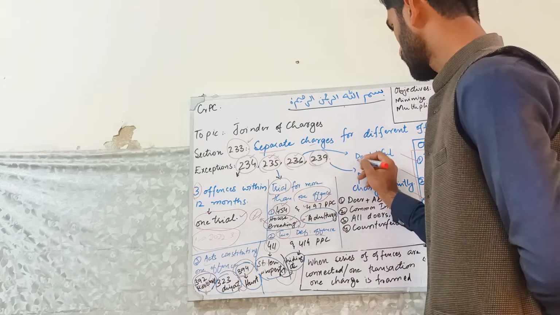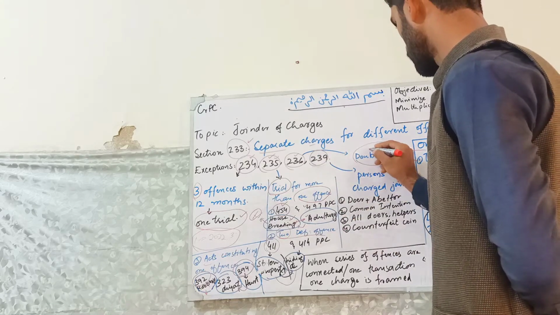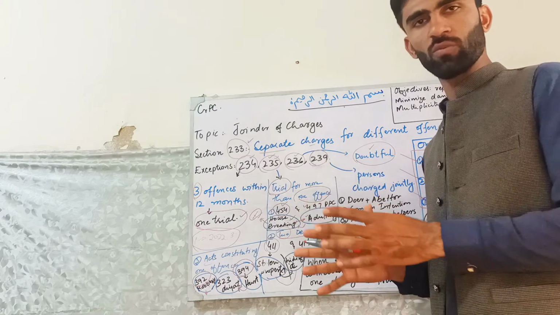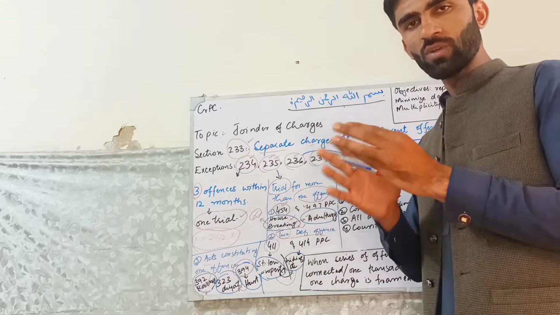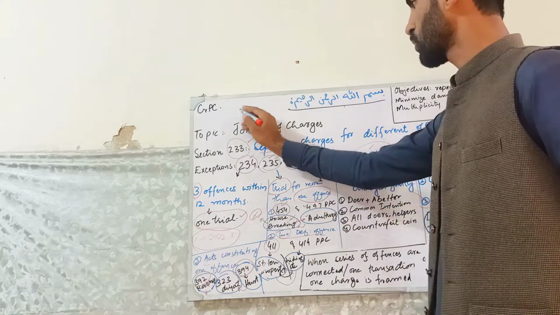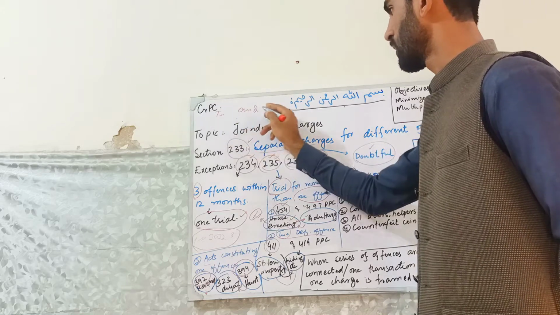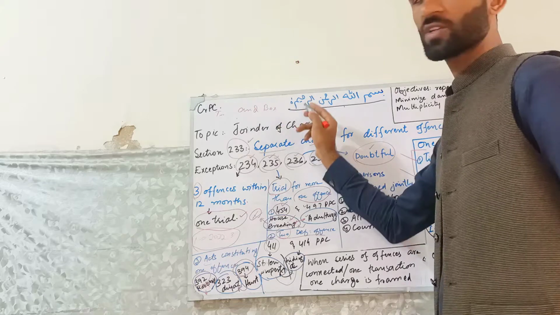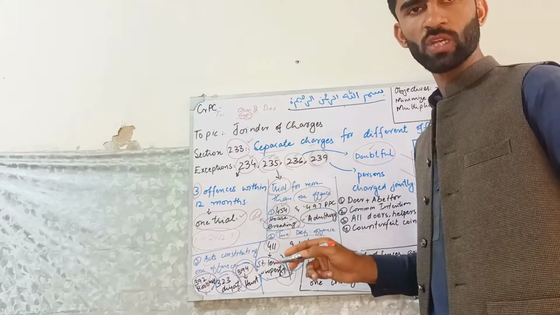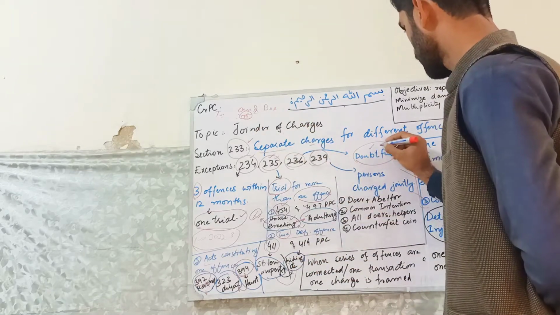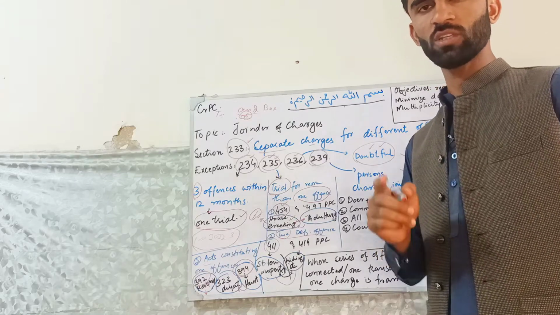Now comes 236. 236 is about a doubtful offense. Any offense that is doubtful, such as breach of trust, trespass. Here you can put "and/or". First you will say trespass, breach of trust, criminal breach of trust. So you put "and or", and that person will be treated under one trial, and only one charge will be framed.